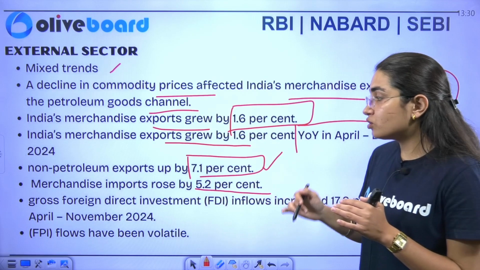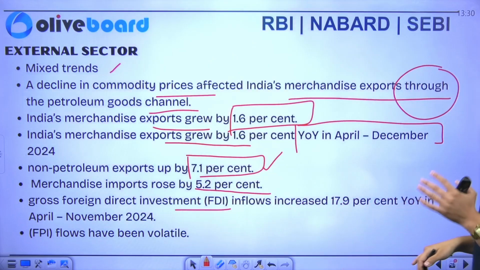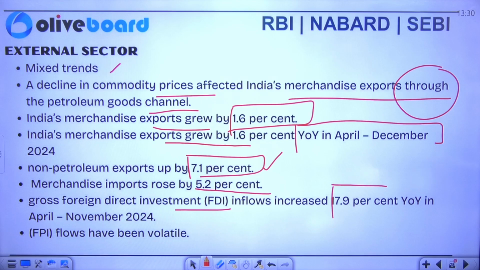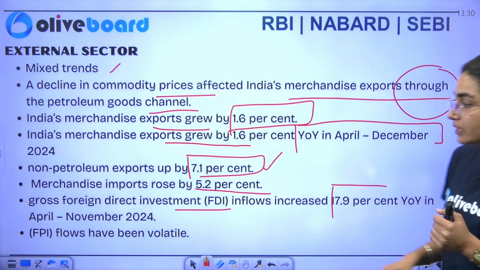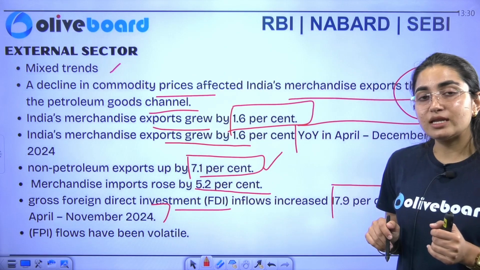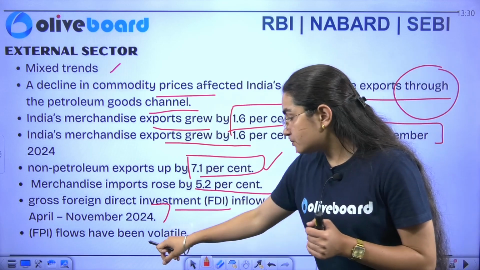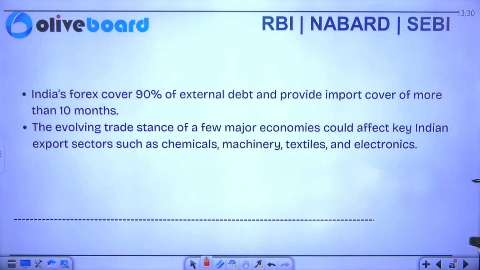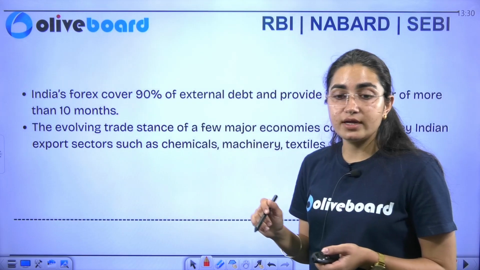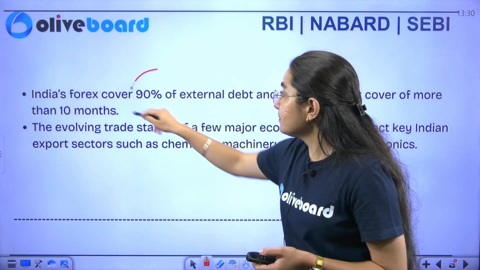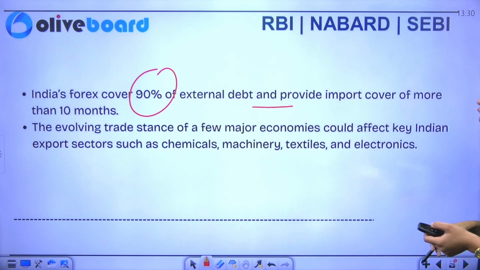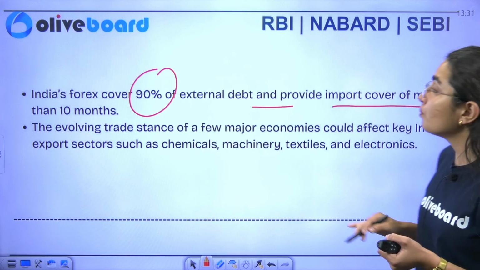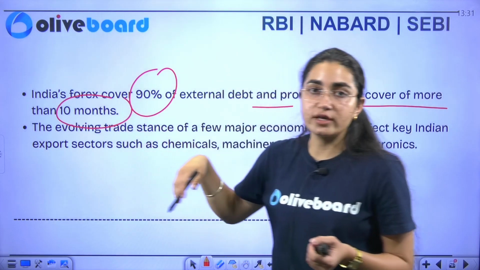If I talk about your gross foreign direct investment, the inflows have increased by 17.9% year on year in April to November 2024. Similarly, if I talk about your FPI flows, they have been very volatile. Okay, so this is what your survey says. Next, India's forex cover. India's forex cover is 90% of the external debt. And if I talk about the import cover, it provides import cover of more than 10 months. Okay, this is your forex position.